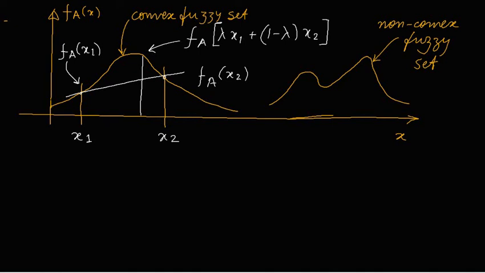This is an example of a convex fuzzy set, and this is an example of a non-convex fuzzy set. Here we can see that for this point x1 the membership function is fA(x1) and for x2 the membership function is fA(x2).